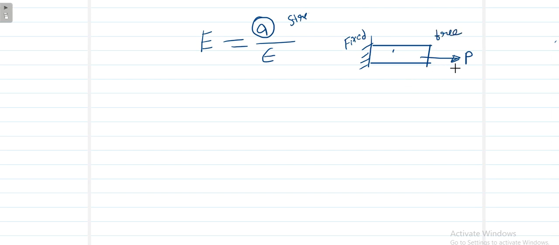Because of the application of this force P, if the original length of the bar is L, the bar will tend to extend. Suppose this elongation is del L on this side. On this side the bar will not extend, because the fixed support provides resistance to the body, right?